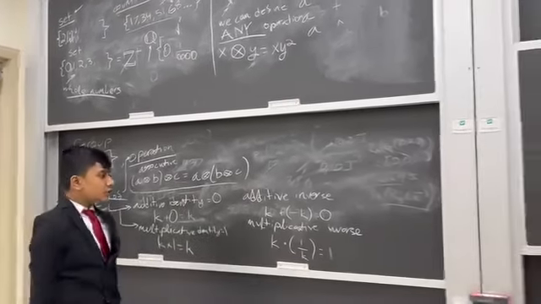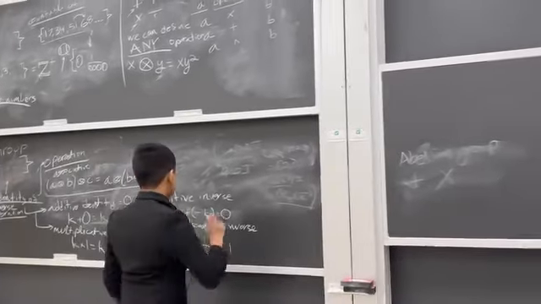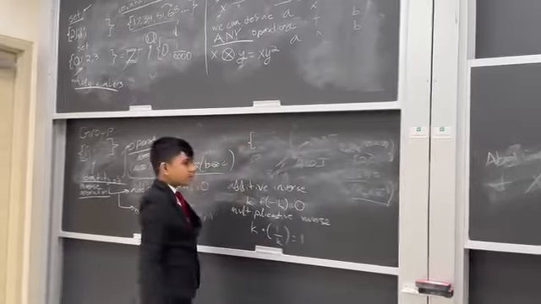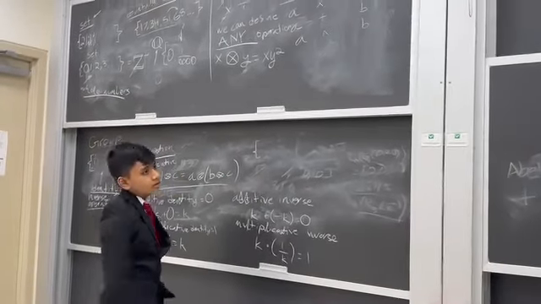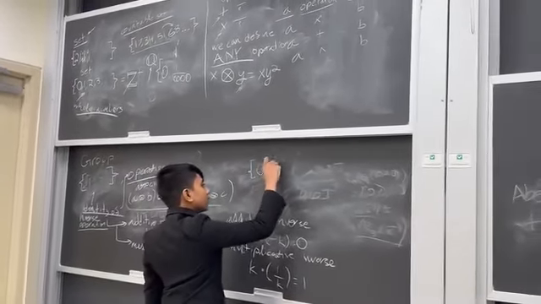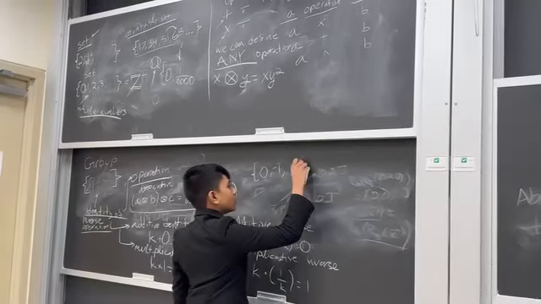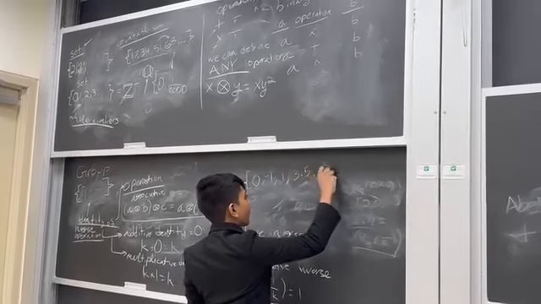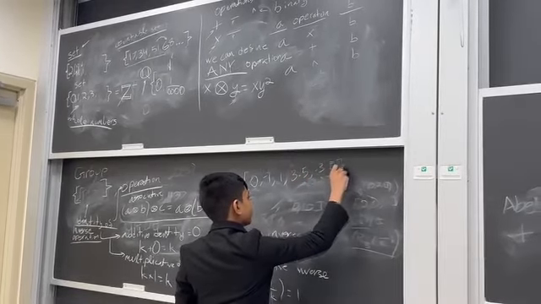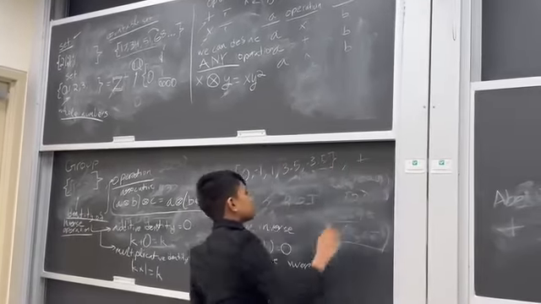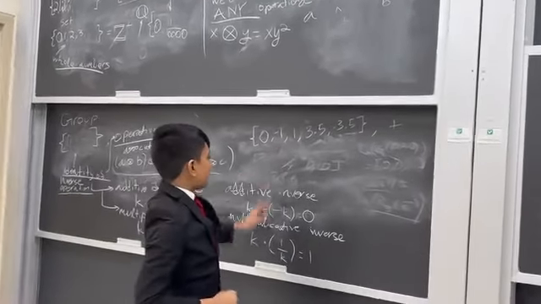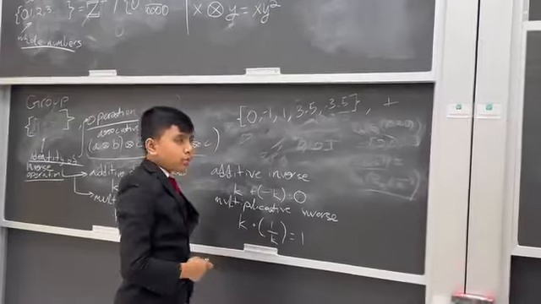So, let me give you an example of a group. So, an example of a group could be 0, -1, 1, 3.5, minus 3.5 under addition. Now, why might this be a group?